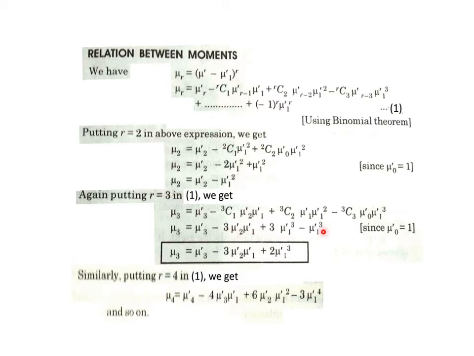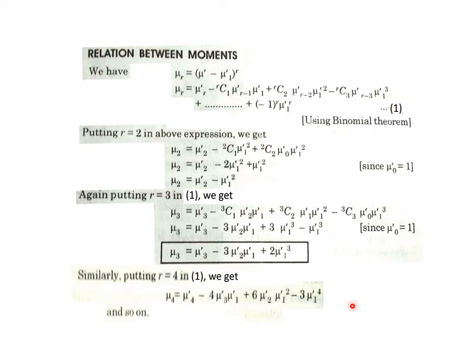Then we have to simplify all these results, nothing else: 3c1 is 3, 3c2 is 3 again, 3c3 is 1, mu 2 dash and mu 1 dash are multiplied together, mu 1 dash whole cube there, and so on. Simplifications, nothing else. That's how you can find mu 1, mu 2, mu 3, mu 4 in terms of dashes, meaning moments about origin, and so on. If you wish to find mu 5, mu 6, you can substitute the respective value r equals 5, 6, etc. in that equation 1.